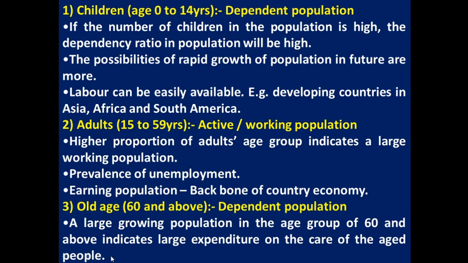Mostly we are talking about medical expenditure. Why medical expenditure? When we become old, our immune system becomes weak, our muscles become weak, so we do fewer activities.